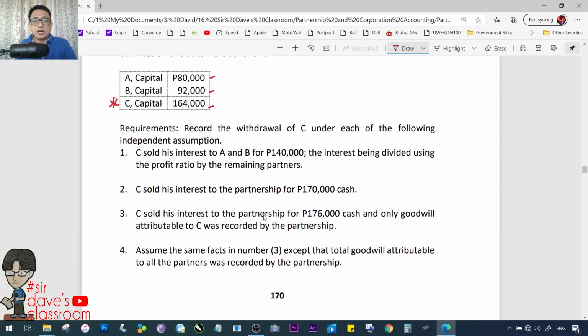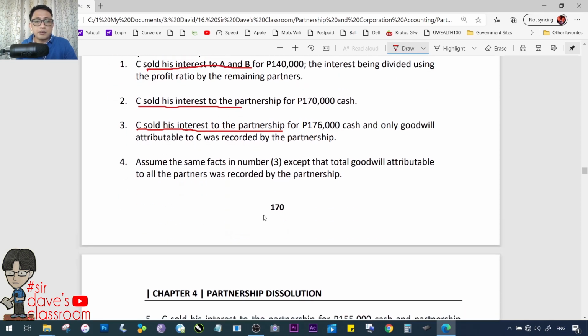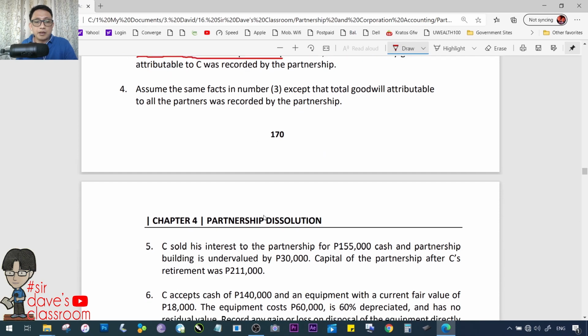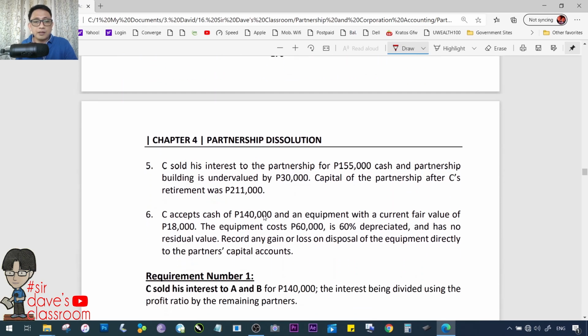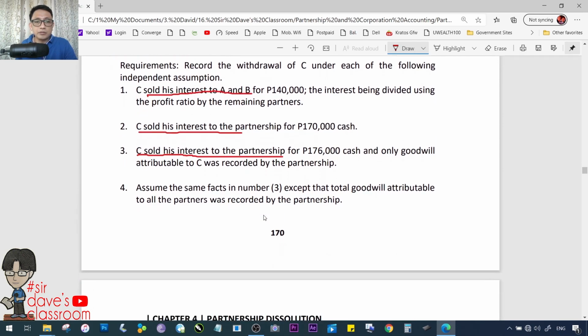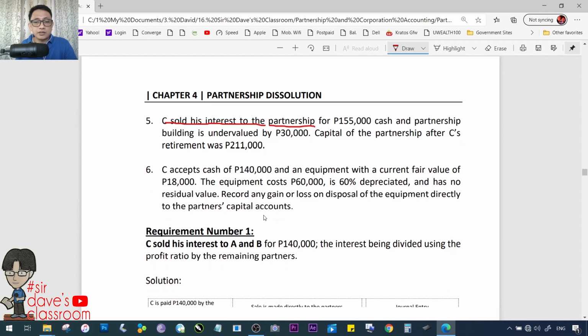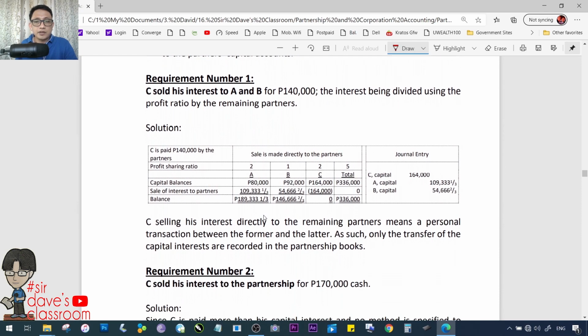So si C ang aalis. C sold his interest to A and B. C sold his interest to the partnership, and same as number 3 above, you have here number 5, sold his interest to the partnership also. C accepts cash. Ano pa yung sabi dito? Okay, so you have 6 requirements here. Hindi na natin babalikan tong 6 na to dito sa particular pages na to. Let's just read the requirements here.